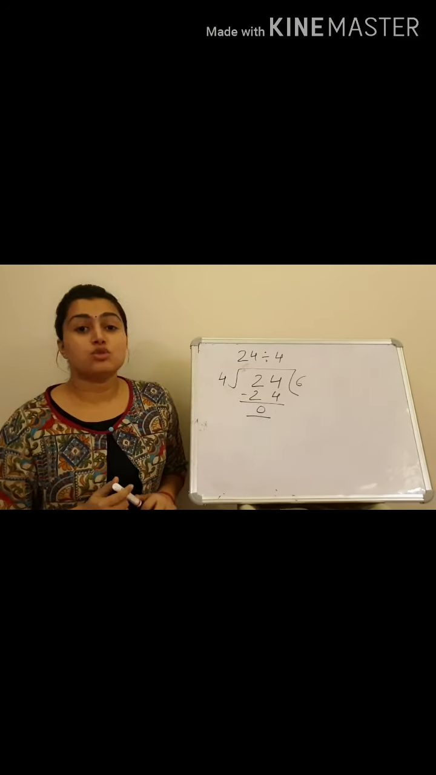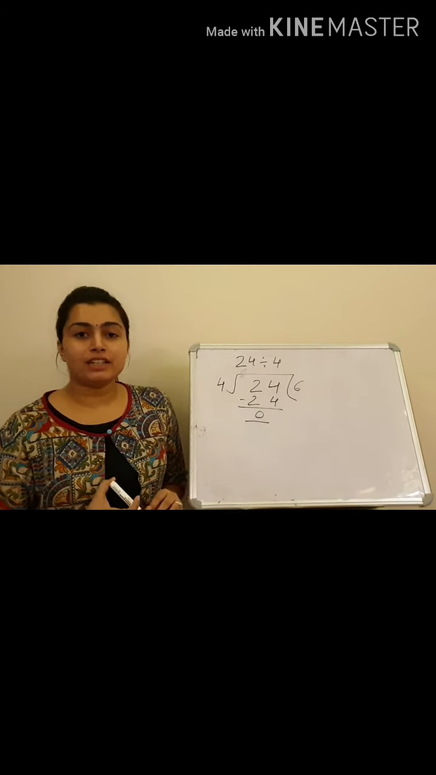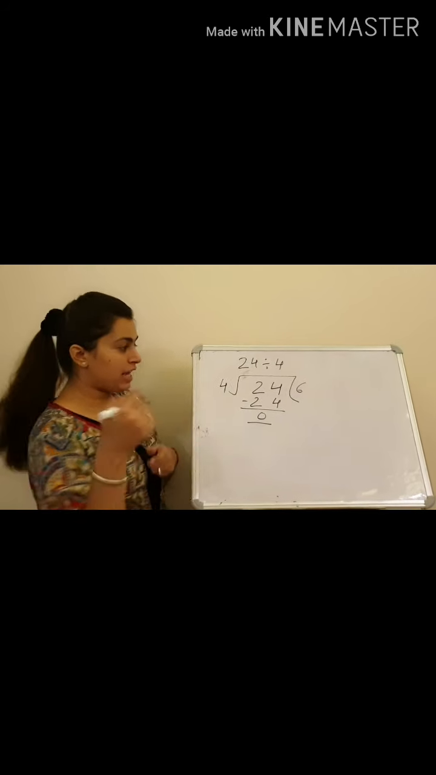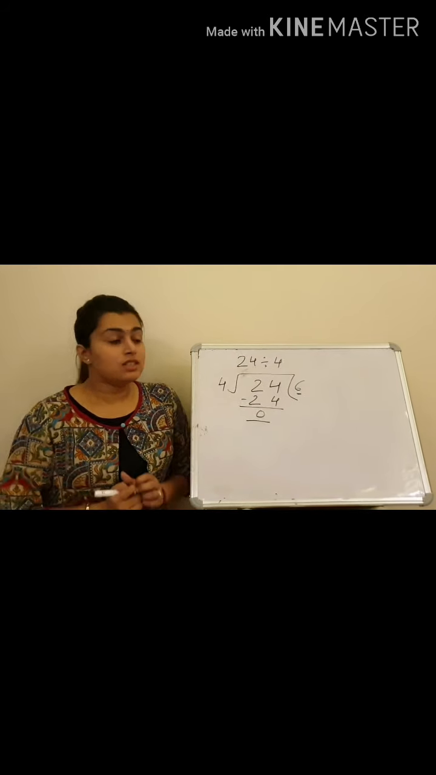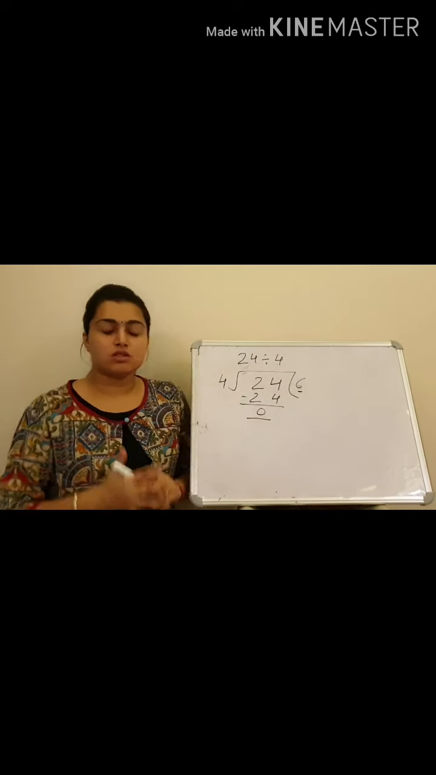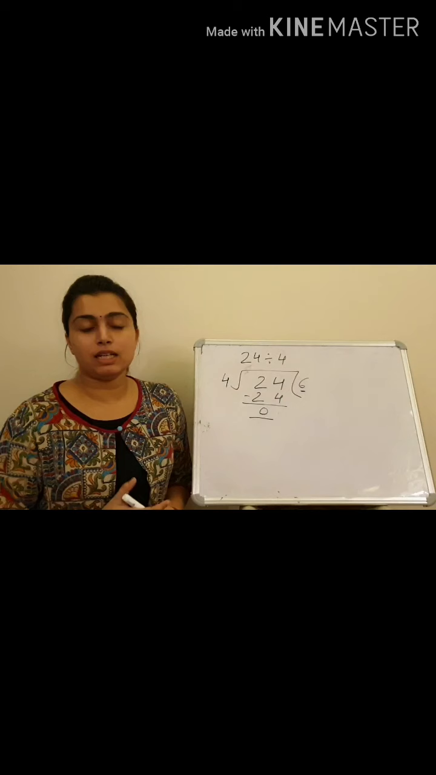So students, as we observe, each one of my friends got 6 gems, and as you can see, here also I am getting 6. And here 0 means no gems left with me. I divided my 24 gems equally among my 4 friends.